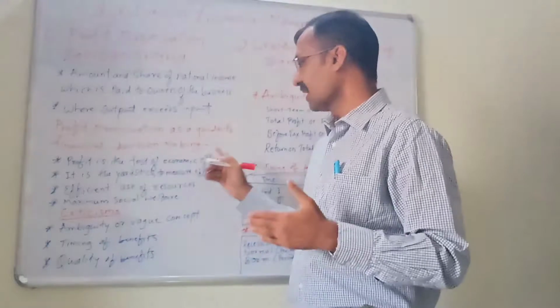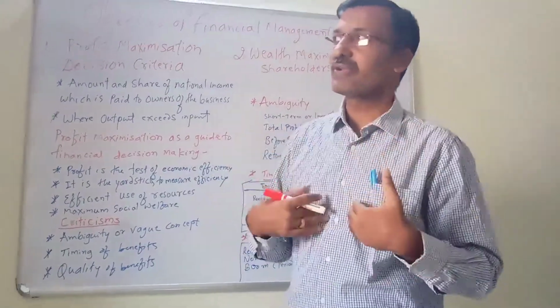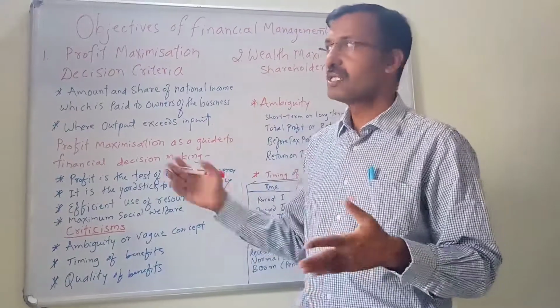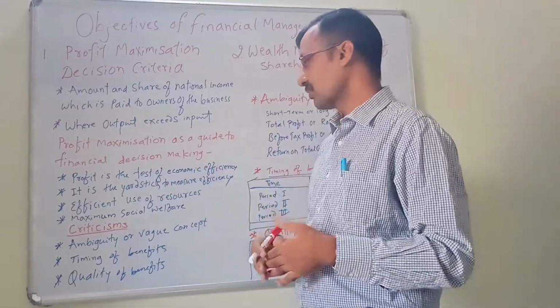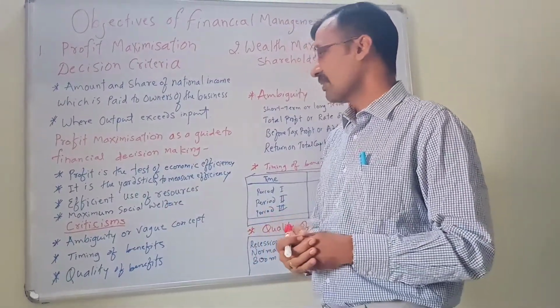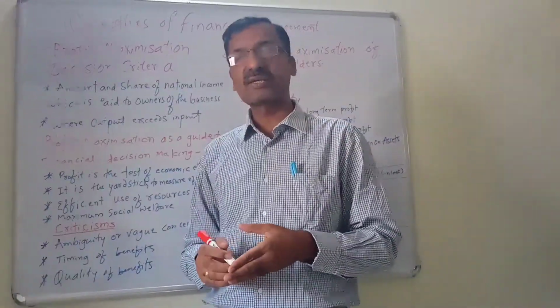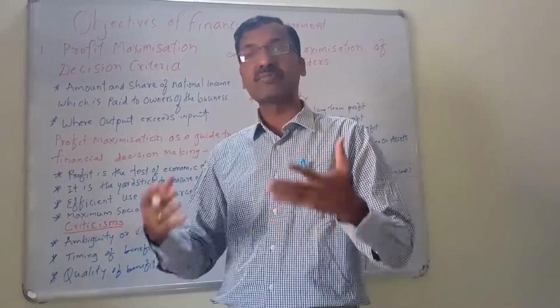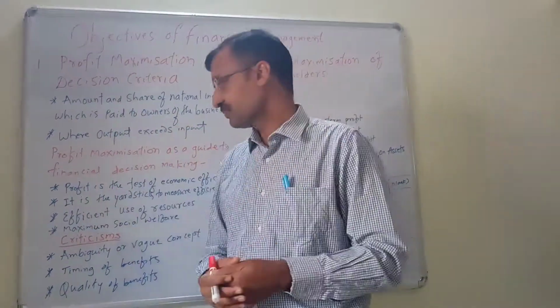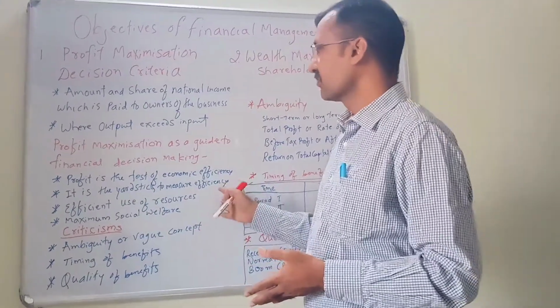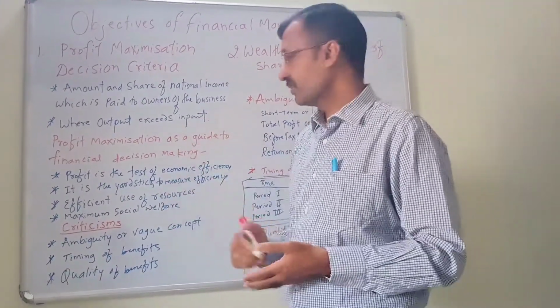So profit reflects efficient use of resources. If an organization succeeds in effective and efficient use of the resources, there is more profit, otherwise no. Last one is maximum social welfare. When an organization is earning profit, that will lead to maximum social welfare. So these are the four important points which explain the importance of profit.